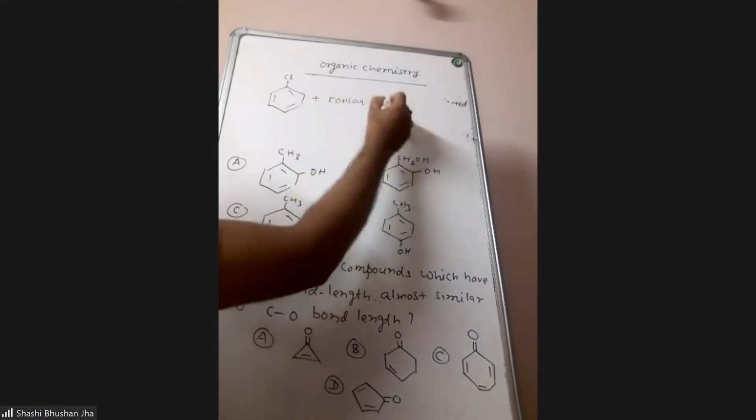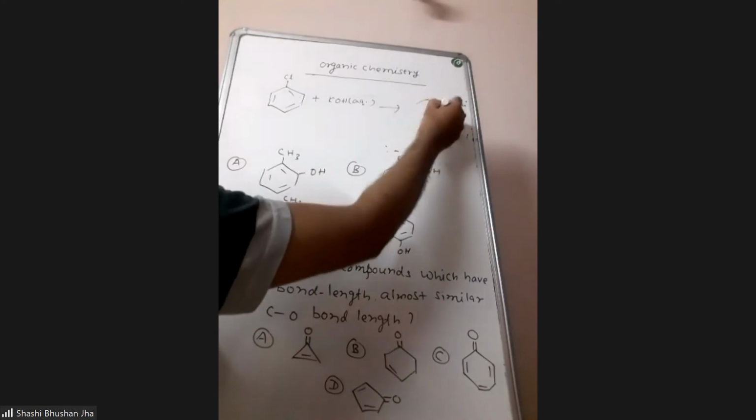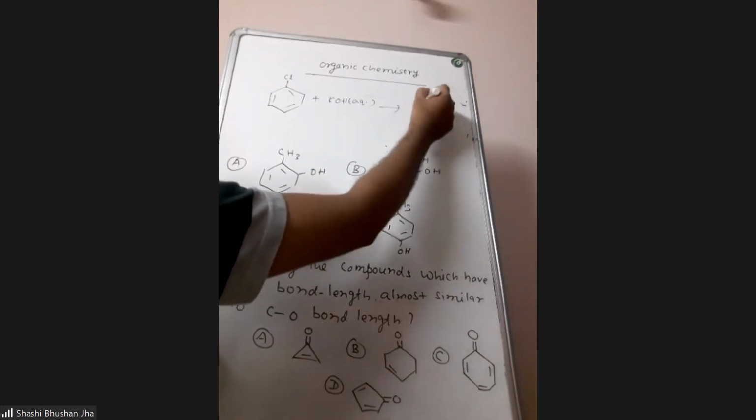So orthochlorotoluene is subjected to conditions used in Dow's process. What is Dow's process? Chlorobenzene to phenol reaction. Chlorobenzene is reacted with fused, then aqueous solution of potassium hydroxide or sodium hydroxide at high temperature and pressure. That is Dow's process. It gives phenol. And the mechanism of this reaction is known to you. It proceeds by benzyne mechanism.